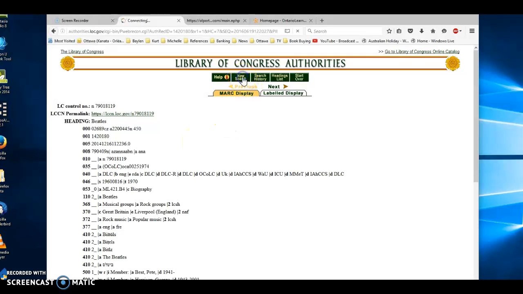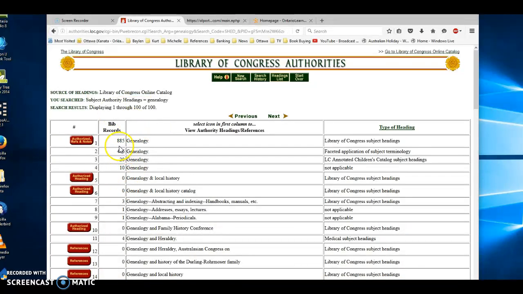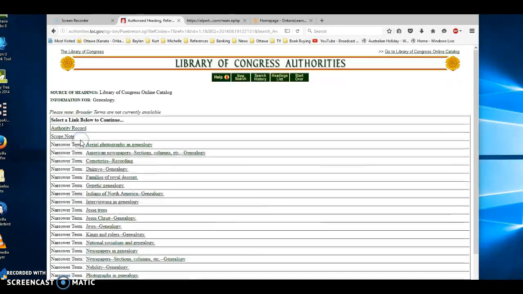We can try another search and just see what we can find. Let's look up, say for example, genealogy. So we'll search genealogy. We'll see here that there's 885 bibliographic records for genealogy under Library of Congress subject headings. Let's click on it. And you'll see that there's an authority record. There's also a scope note, which gives you information about it. And there's also narrower terms.